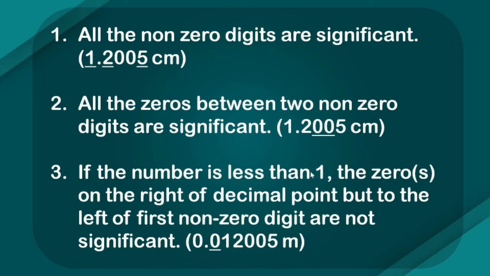If the number is less than 1, the zeros on the right of decimal point but to the left of first non-zero digit are not significant. So here, if the number is less than 1, that is in the last case which we saw when it was converted to meters, zeros on the right of decimal point, that is the 0 here underlined, right of decimal point, but to the left of first non-zero digits, which means these two won't be counted. This is the first non-zero digit. So to the left of first non-zero digit are not significant, which is why we only count 1, 2, 3, 4 and 5 significant figures in this number.